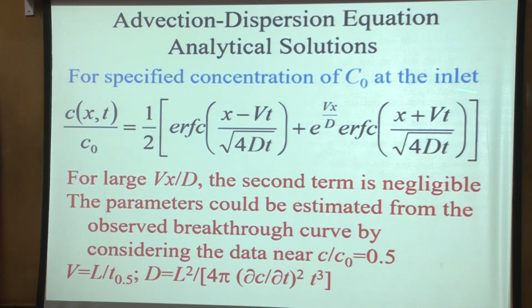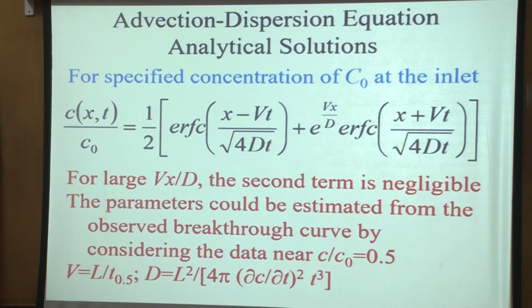But if you are using this analytical solution, generating the values and then applying this, then of course you should be able to get back exact values. Of course, these are estimates, these are not exact. You will see that if D is 0, then this V estimate will be exact, but otherwise, because of the dispersion, there is some difference between the velocity obtained from this and the actual velocity. So this is one way of estimating the velocity and the dispersion.